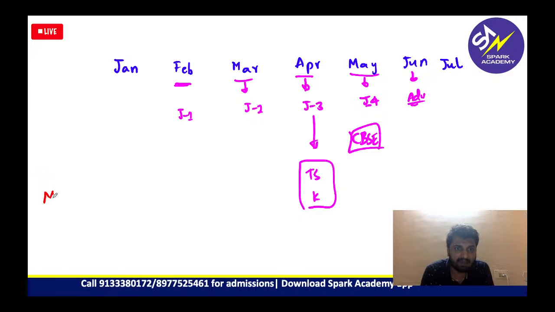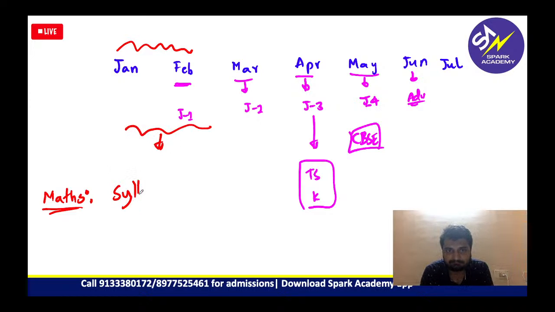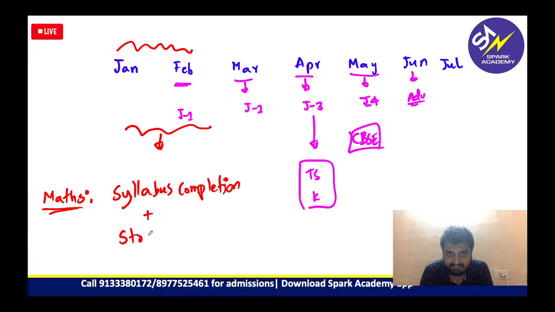So for the maths paper, your Jan and Feb should probably be your syllabus completion as well as your identification of strengths, which is the strong topics. So by Feb, you should know what your stronger areas are.